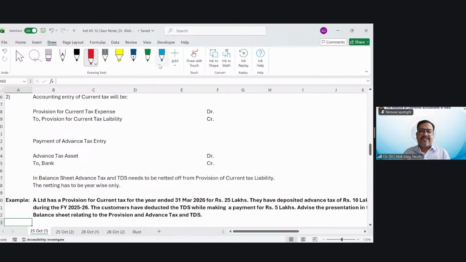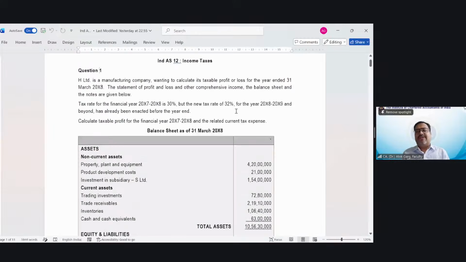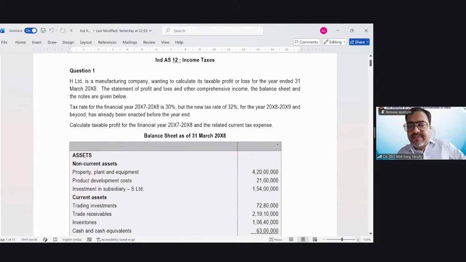Now, friends, let's discuss a question on current tax. I hope my Word file is visible on the screen. Is it visible? Okay.